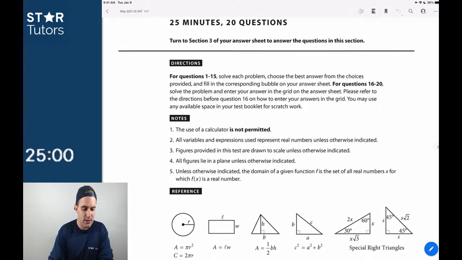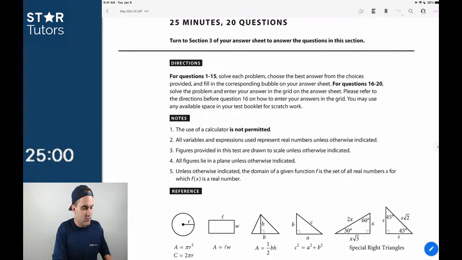So let's get going here. Math no calculator from the May 2021 test, and I'll try to talk my way through it. Hopefully we can get all the questions right. We were 44 yesterday. Let's see if we can stay on that same track. Everybody ready to go? Can you guys give me one more thumbs up or a good to go in the chat, and then we'll get started.